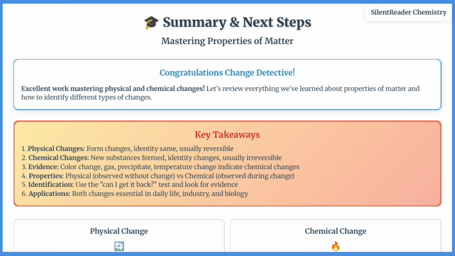Congratulations on mastering physical and chemical changes. We've learned that physical changes alter form but not identity, are usually reversible, and don't create new substances. Chemical changes create new substances with different properties, are usually irreversible, and show evidence like color change, gas production, or temperature change. We've explored properties of matter and how to identify changes using evidence and the "Can I Get It Back" test.